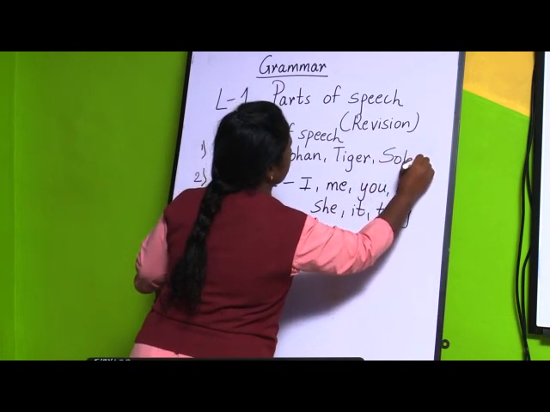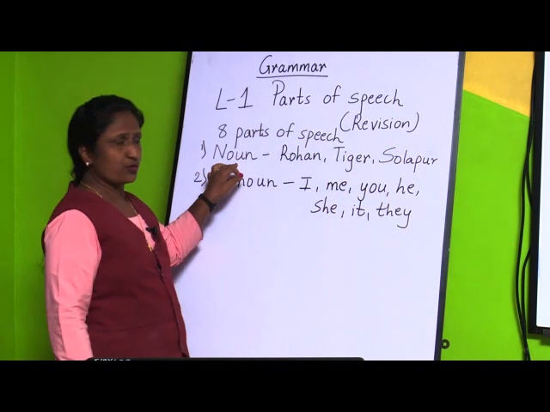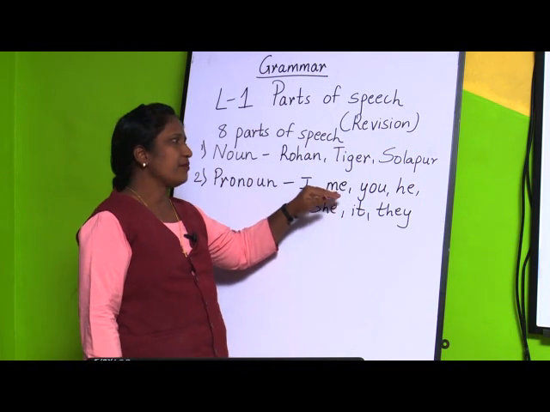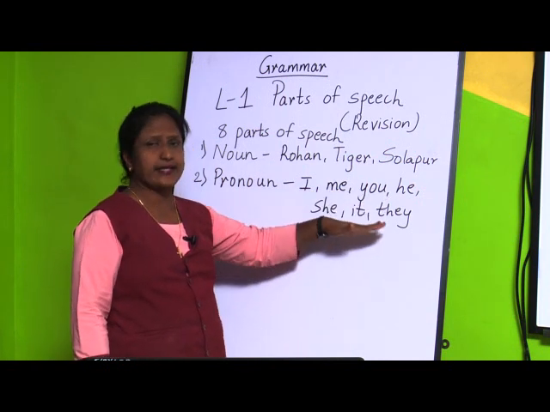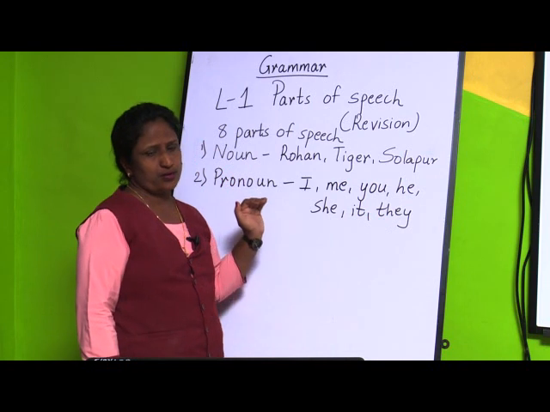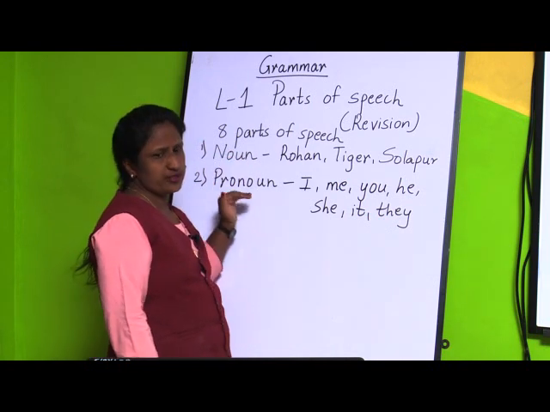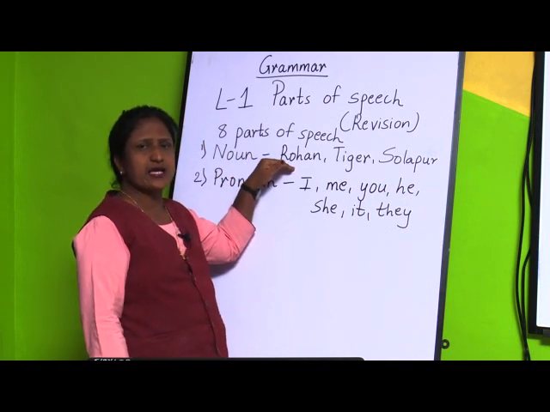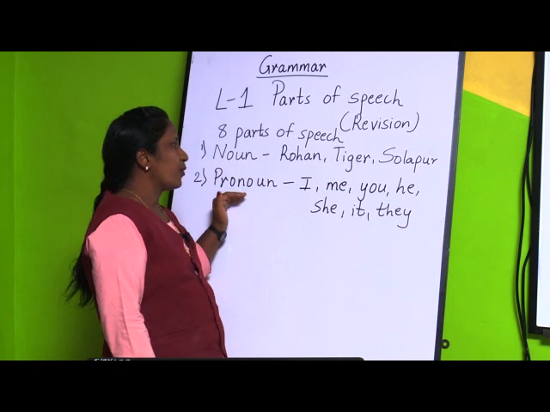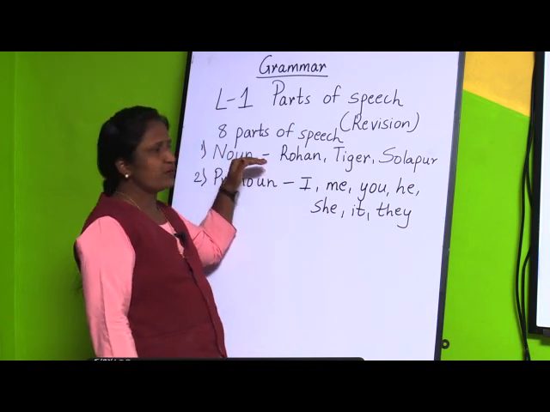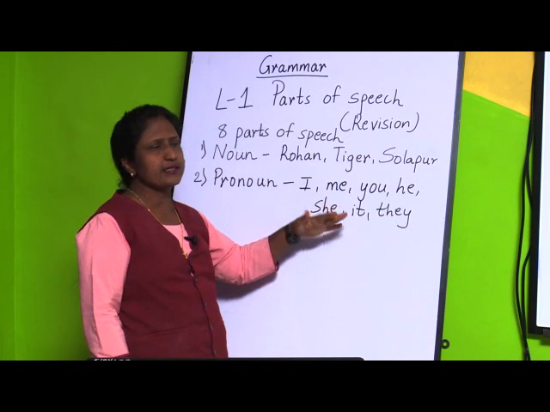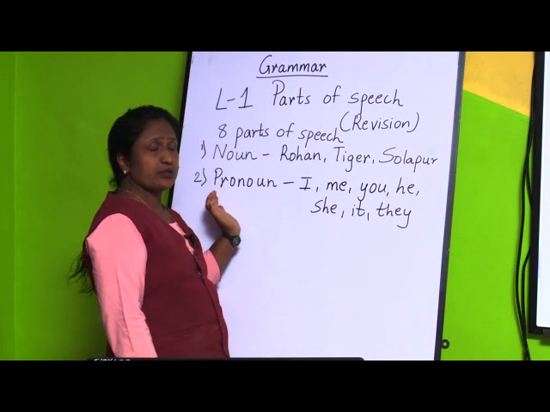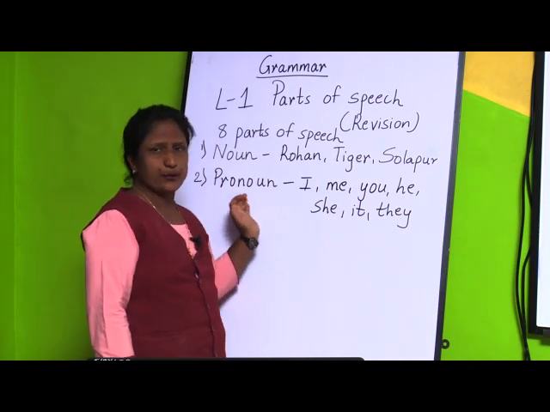So, these are all names, they are called nouns, and the words which are used instead of a noun like I, me, you, he, she, it, they are called pronouns. I hope you have understood what is a noun, what is a pronoun. Noun is the names given to any persons, places, animals or things, and the words which are used instead of a noun like I, me, you, he, she, it, they and many more, that part of speech is called a pronoun.